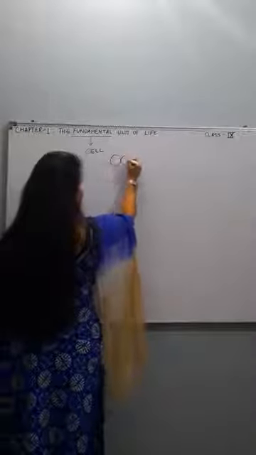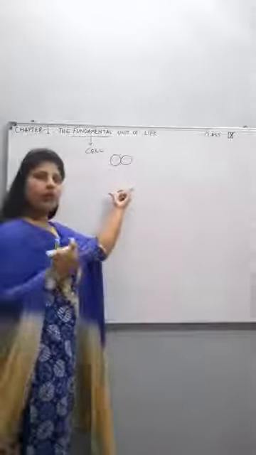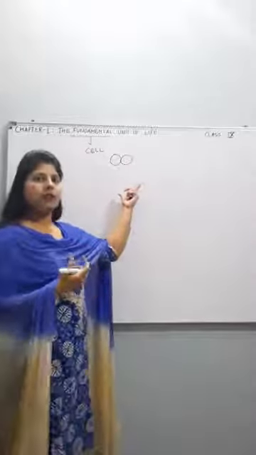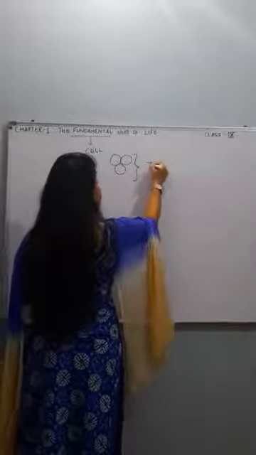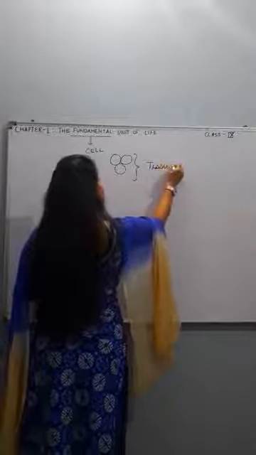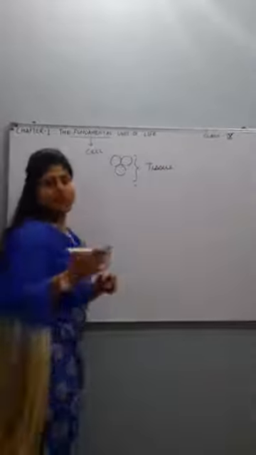So these are cells. When cells join together and perform a particular function, they are grouped into a tissue. Now it is converted into tissue. And finally, several tissues grouped together to form an organ.